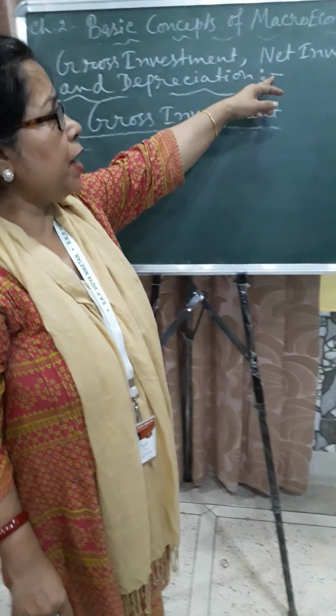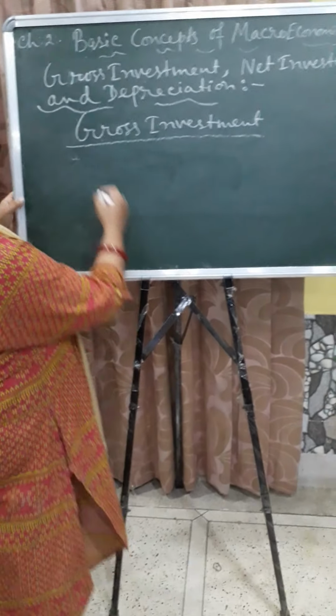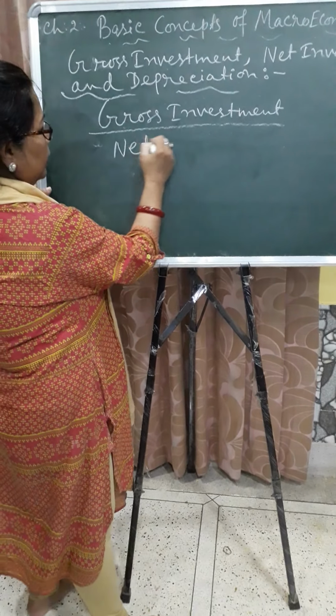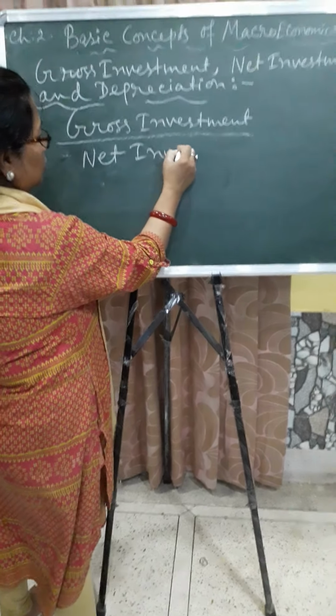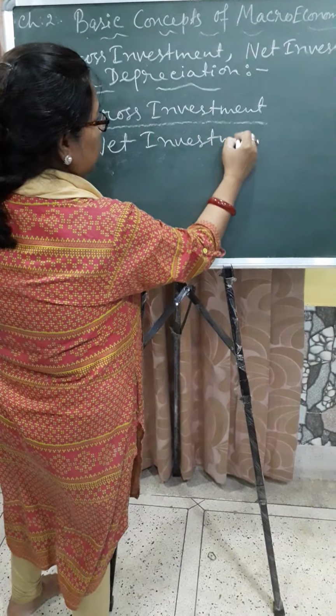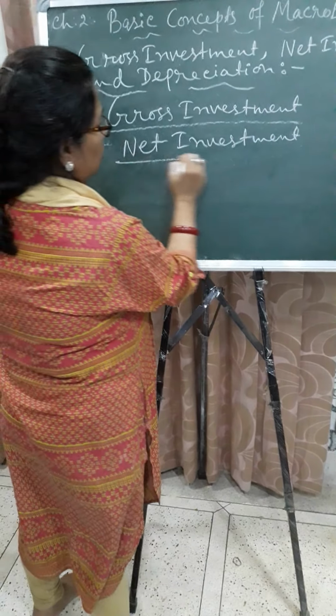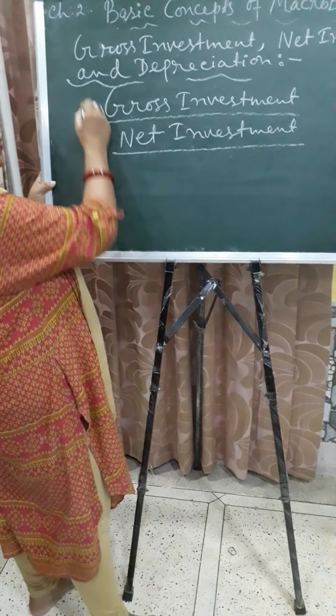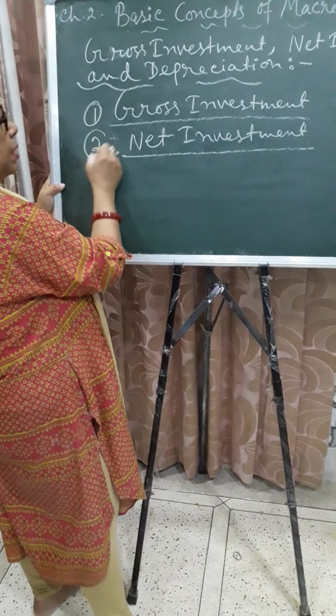Now the next point is net investment. What is net investment? This is number 1, this is number 2.